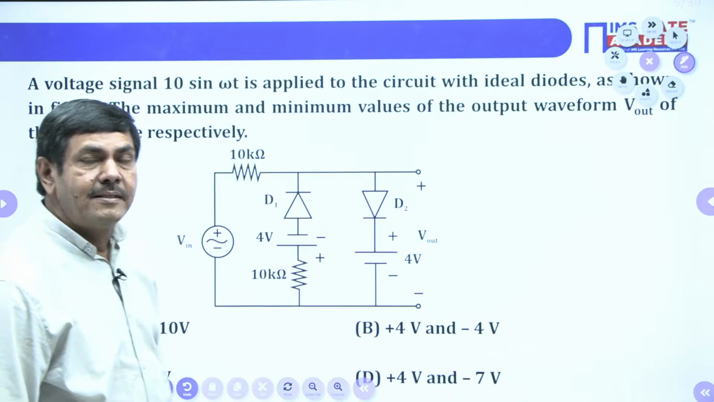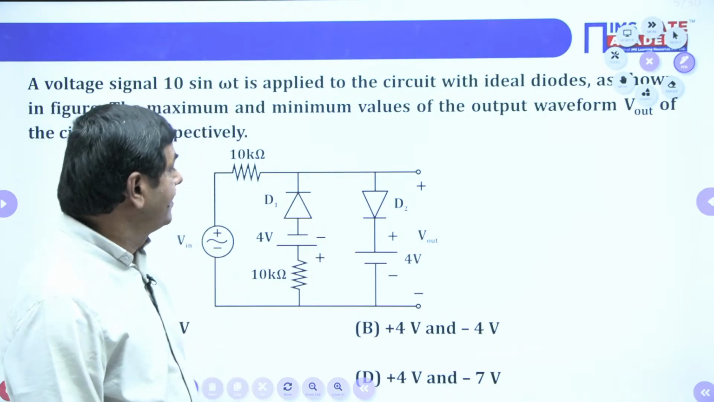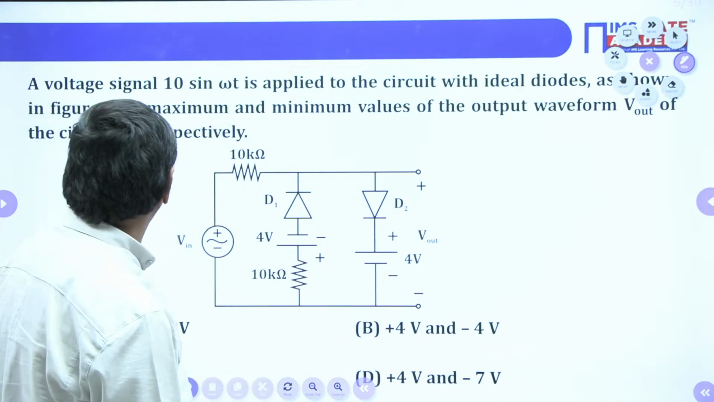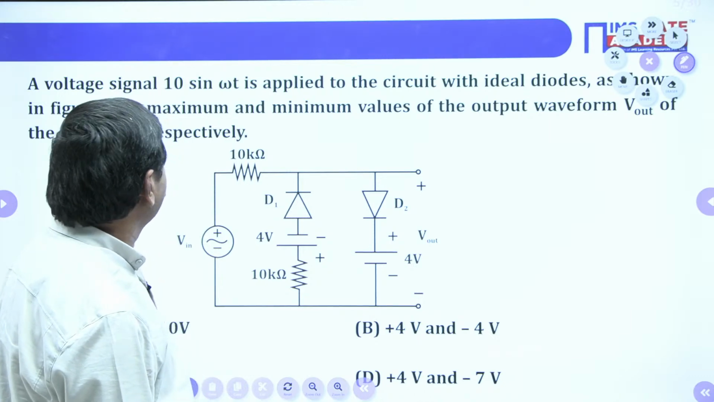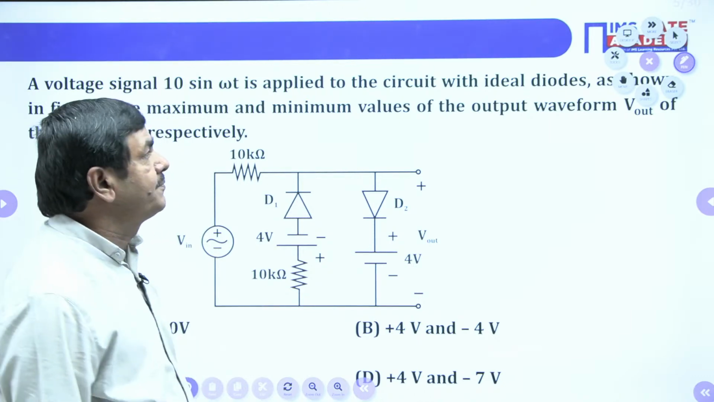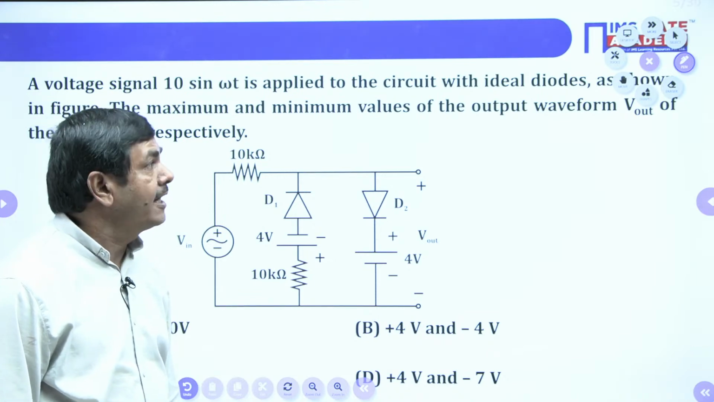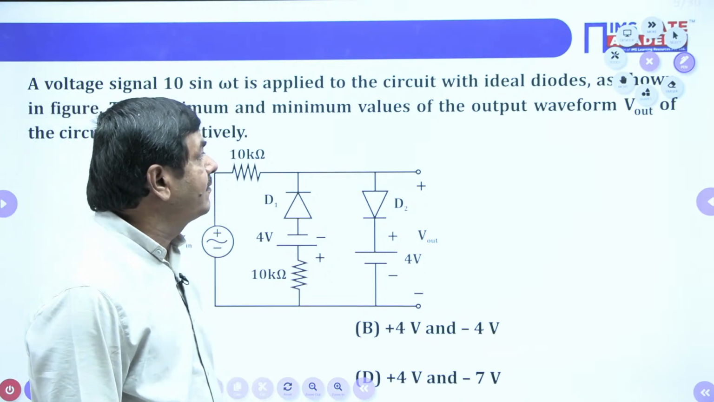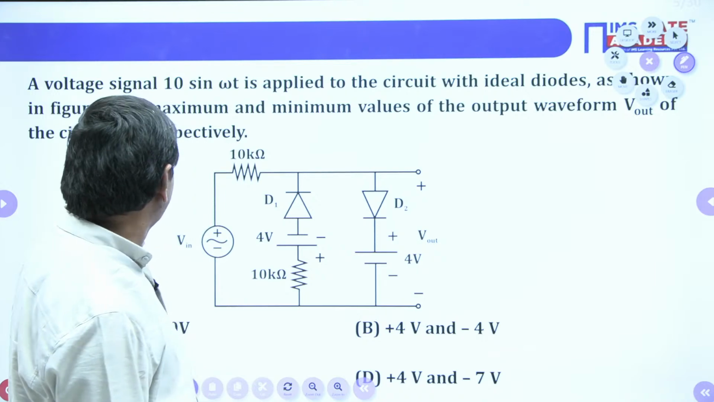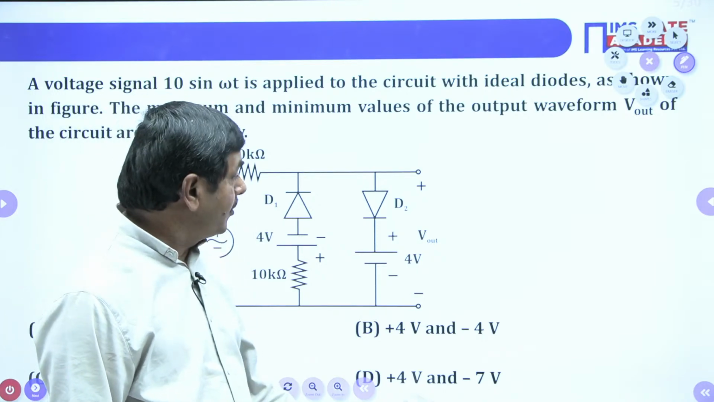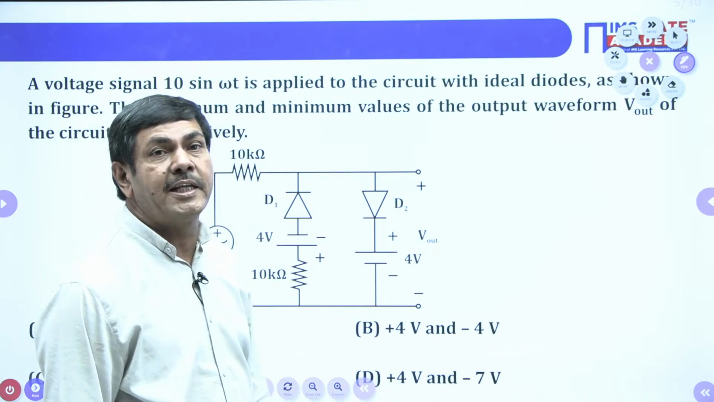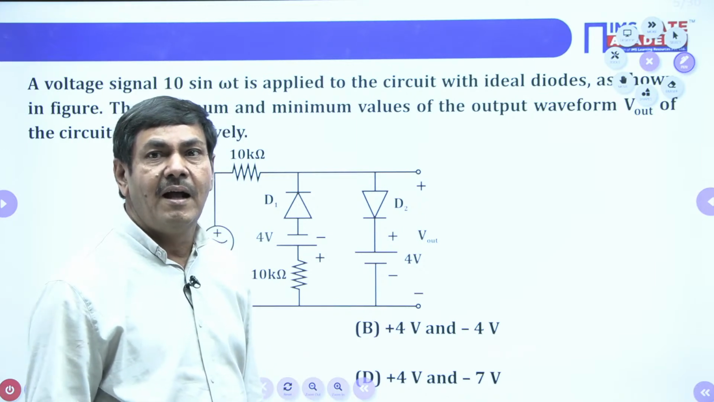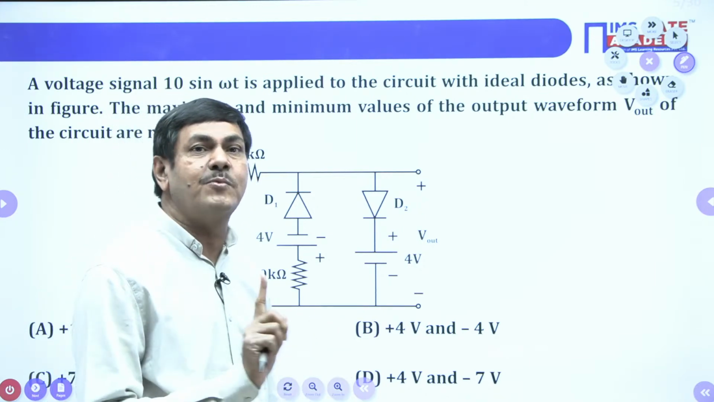Yes, this is the second problem. I will read it first, then we can start the work. A voltage signal 10 sin omega t is applied to the circuit with ideal diodes as shown in the figure. The maximum and minimum values of the output waveform Vout of the circuit are respectively. The problem is asking us to find the minimum and maximum output voltages. How we find these two voltages is important.